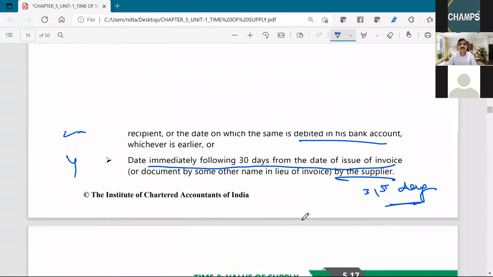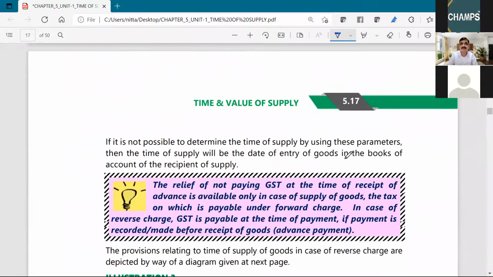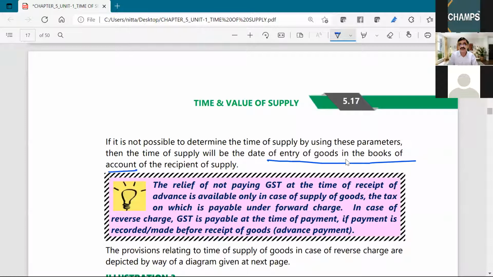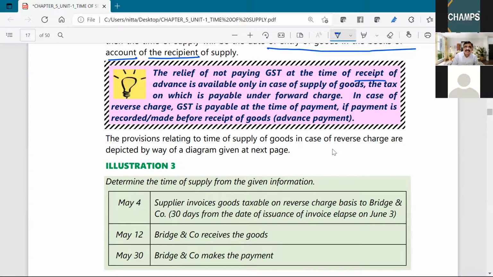Suppose you are unable to determine the time of supply in accordance with these parameters, then what will be the time of supply? The date of entry of goods in the books of account of the recipient will be the time of supply. Now, the relief of not paying at the time of receipt is not applicable. It is applicable to only forward charge. It is not applicable to reverse charge.